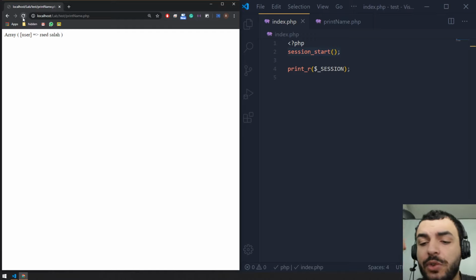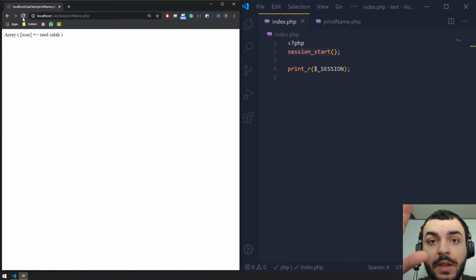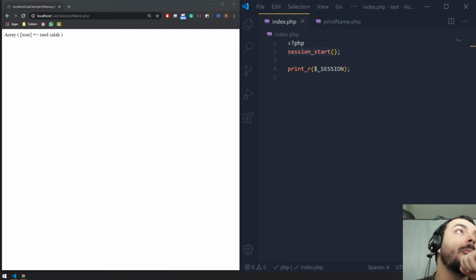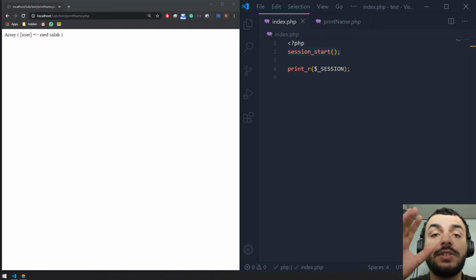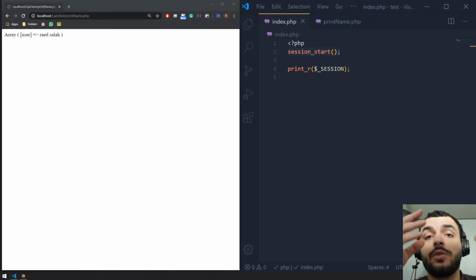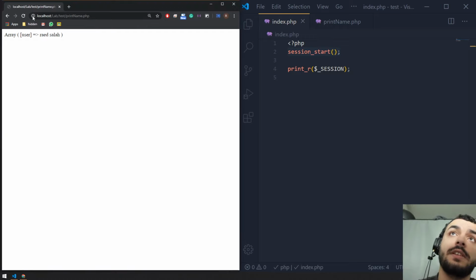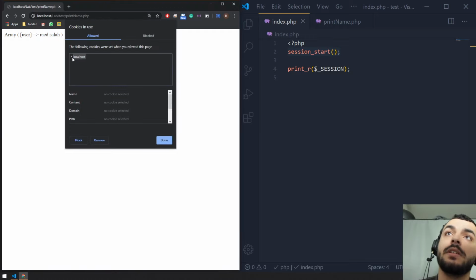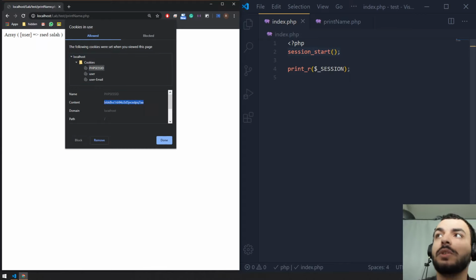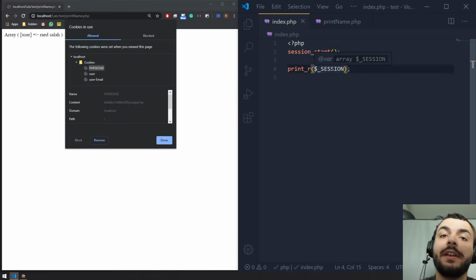So how does session work and how does cookies work? Okay, cookies are stored inside the web browser. Sessions are stored on the server side, right? And sessions, so how does a browser know who is this user? Sessions create a token that is stored inside the browser. Then you can see it over here. And this is used as your ID, or this browser's ID. And using this ID, it's going to fetch the information from your server depending on your ID.